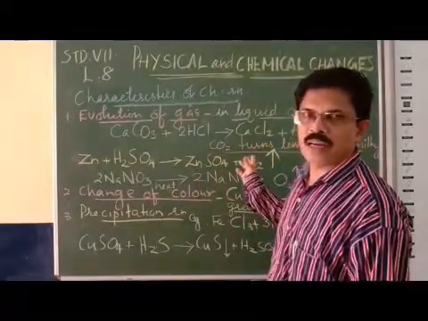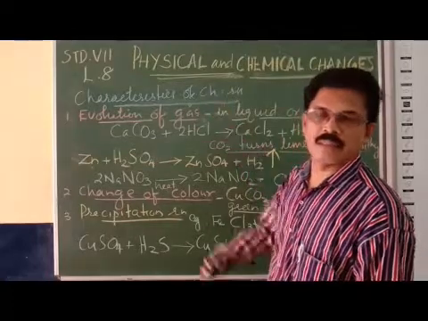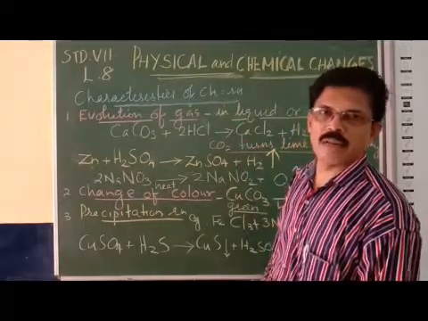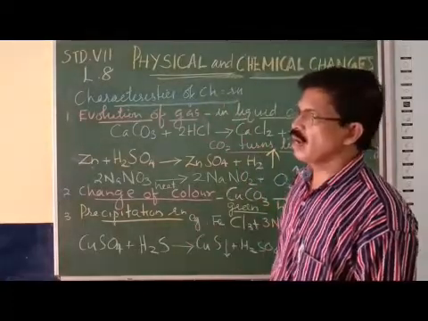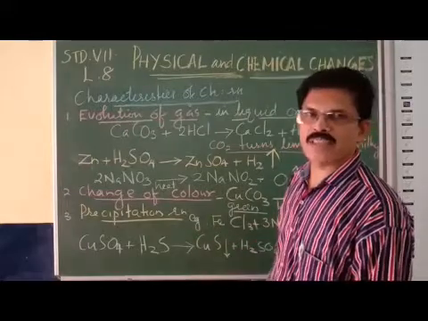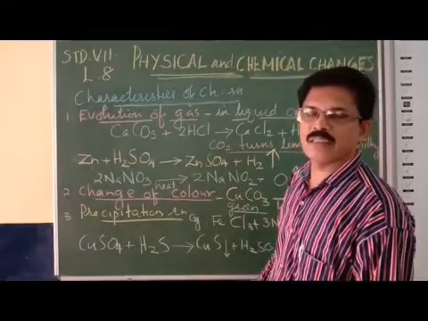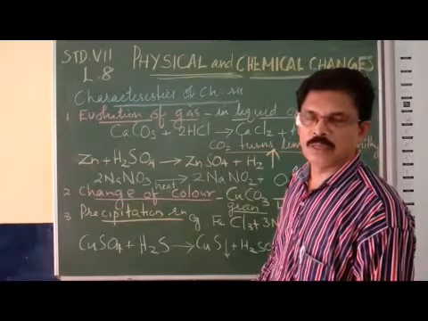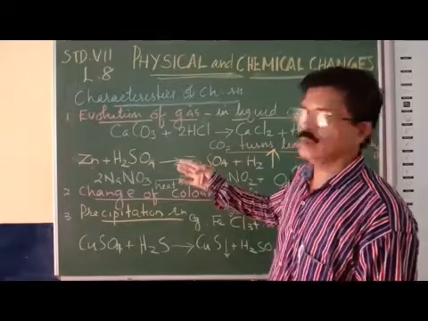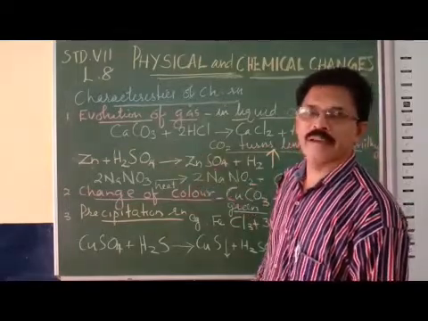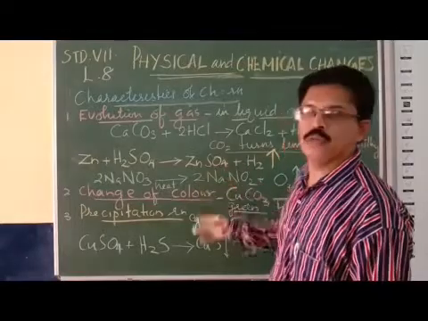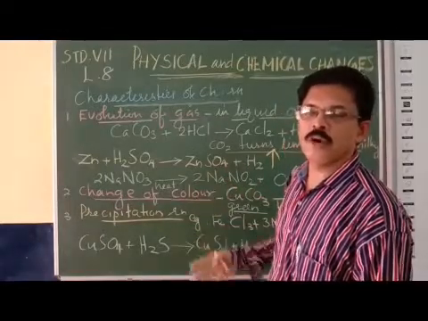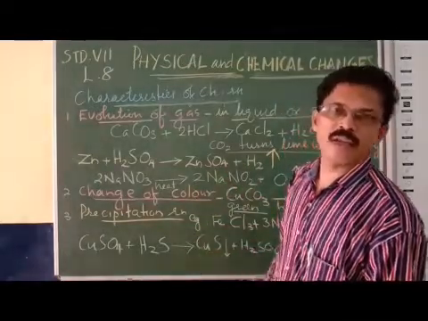The products are different from the reactants, with differences in chemical features and properties. So the products are new substances which are formed only during a chemical reaction.